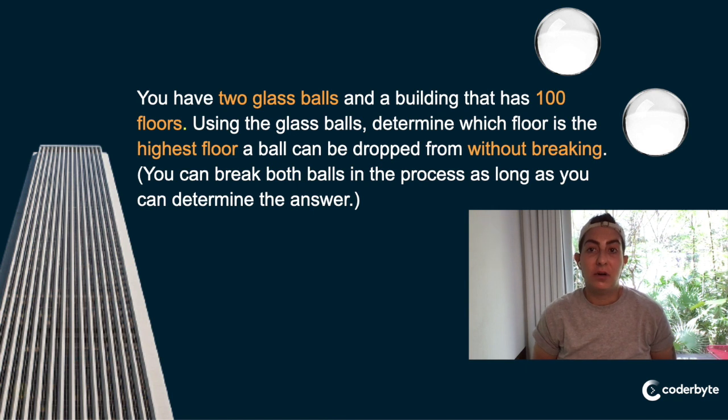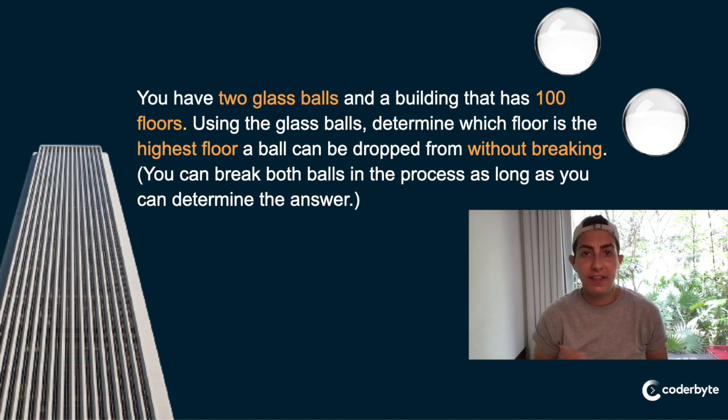You have two glass balls and a building that has 100 floors. Using the glass balls, determine which floor is the highest floor a ball can be dropped from without breaking. Note, you can break both balls in the process as long as you can determine the answer.